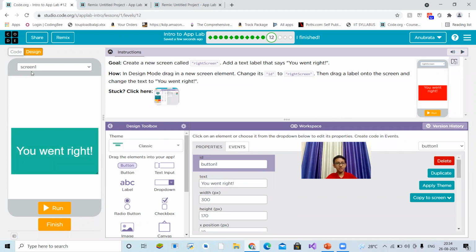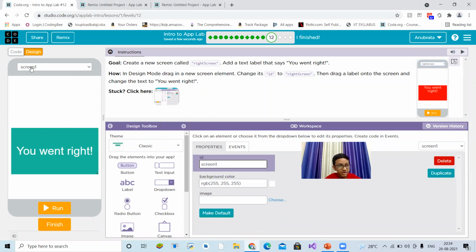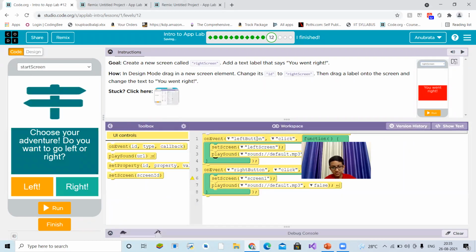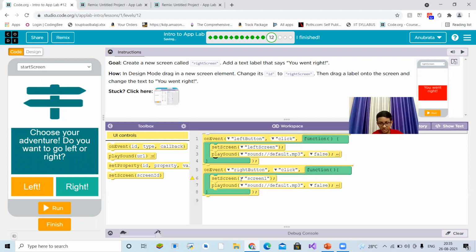So we'll set the screen to screen one, but let's change the name of the screen. Screen one to right screen, like this, RIGHT, because you see, they told us to create a screen named right screen. Let's go to the main screen now, start screen, and go to code, and change screen one to right screen.